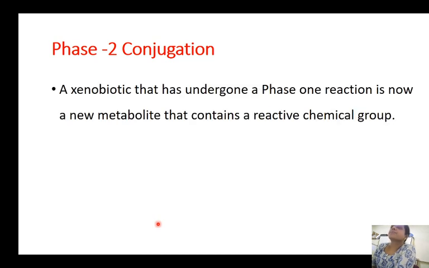Next, we'll go to phase 2. As I already mentioned, phase 2 means conjugation. The intermediary metabolites that are formed after phase 1 undergo conjugation and are then rendered less toxic. A xenobiotic that has undergone a phase 1 reaction is now a new metabolite that contains a reactive chemical group.